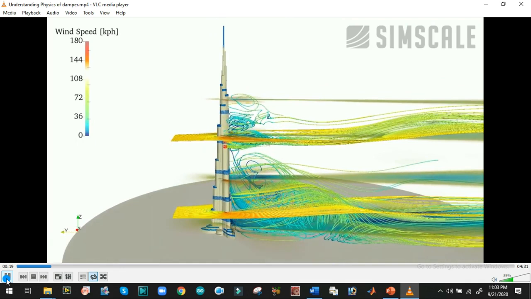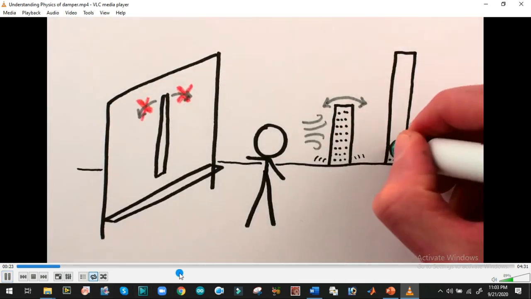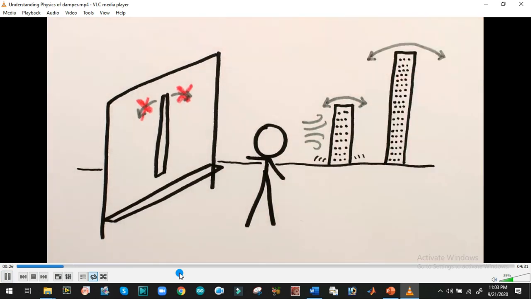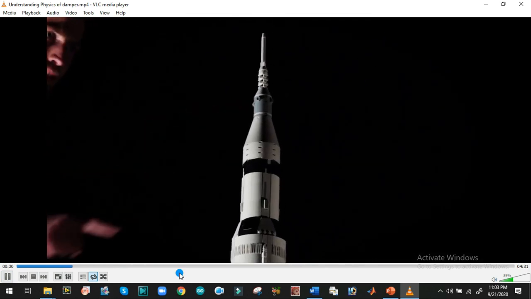Tall things from shaking, like how to keep skyscrapers from swaying too much in the wind or in an earthquake. The taller something is, the more liable it is to sway back and forth. So to demonstrate this, the Saturn V seemed by far like the best and coolest LEGO set for the job.